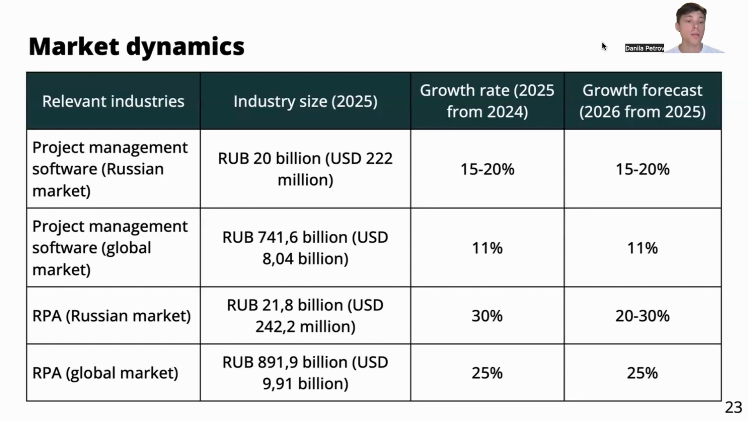Now let's talk about the RPA markets. The Russian market has an industry size of $242.2 million. The growth rate from the previous year to the start of this year is 25%, and the growth from 2025 to 2026 is around 25%. The global market can be estimated at $9.91 billion. The growth rate from the previous year to the start of this year is 25%, and the growth from 2025 to 2026 is around 25%.